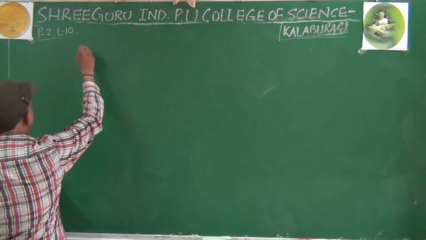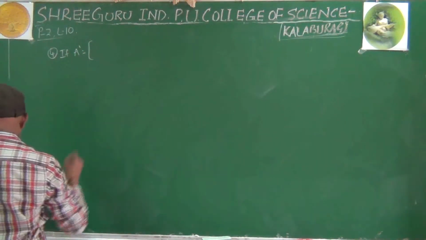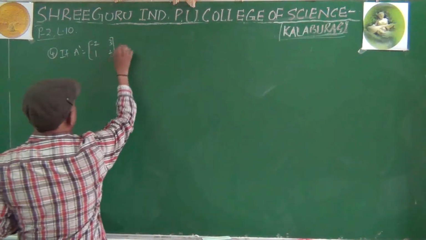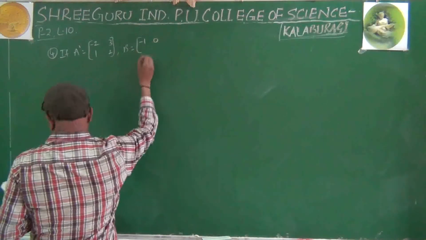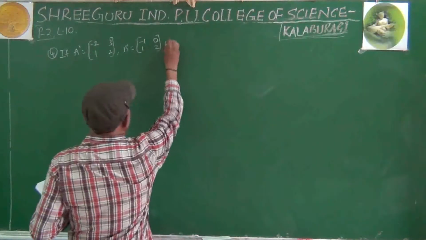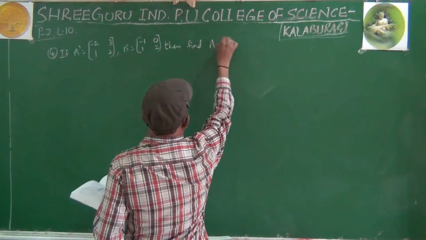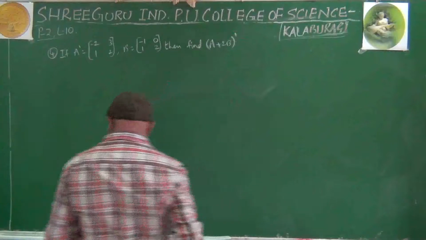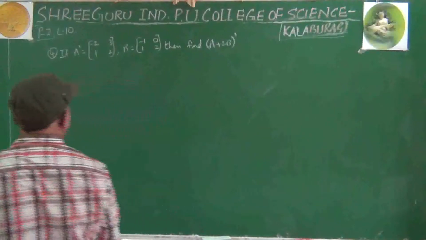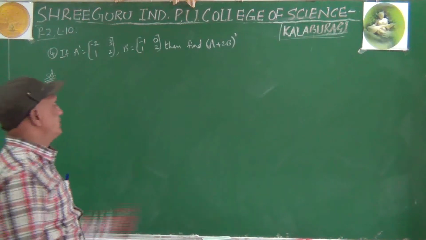Next, fourth question. If A dash equals minus 2, 3, 1, 2 and B equals minus 1, 0, 1, 2, then find A plus 2B whole dash. Right? A dash is given.